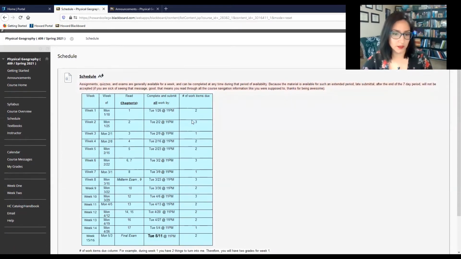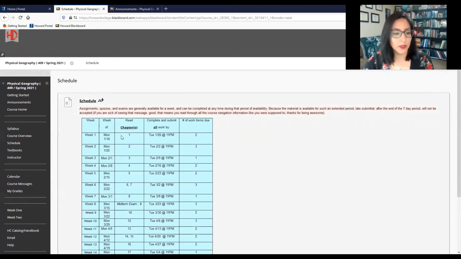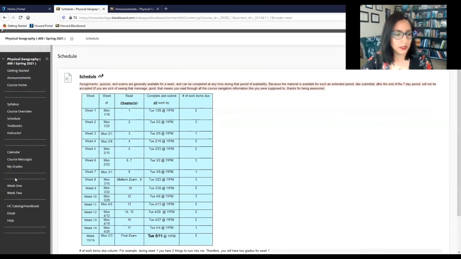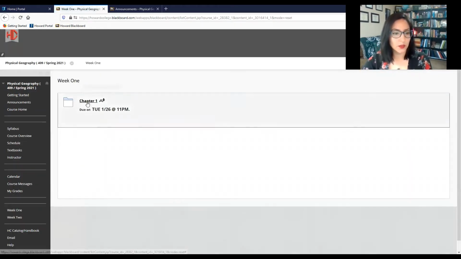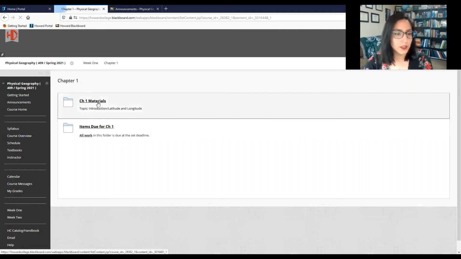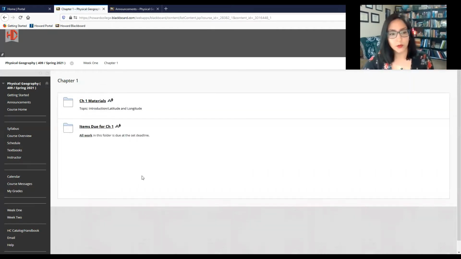If you look at this schedule, you'll notice that from week to week, you'll be submitting anywhere from 1 to 3 items. So let's go ahead and explore that. If we come over to the left-hand side here and look at your weekly tabs for week 1, let's click on that and see what you got going on. Again, this relates back to the schedule. You're looking at chapter 1 this week. Again, the deadline's there for you, just to remind you. And this is what your week-to-week chapter folders are going to look like.